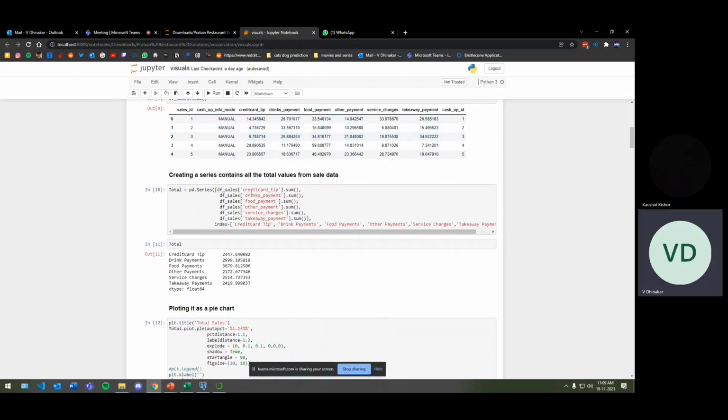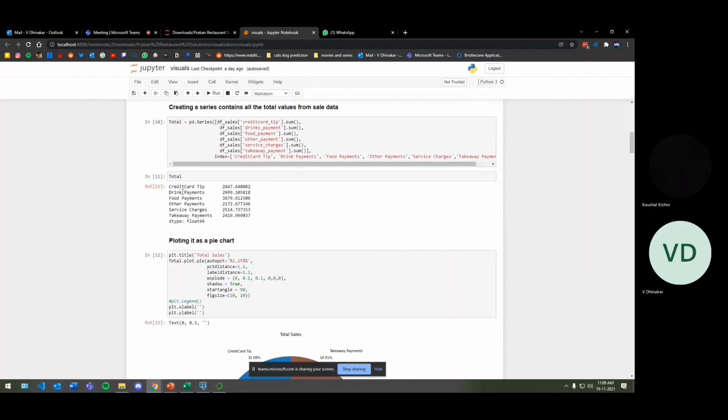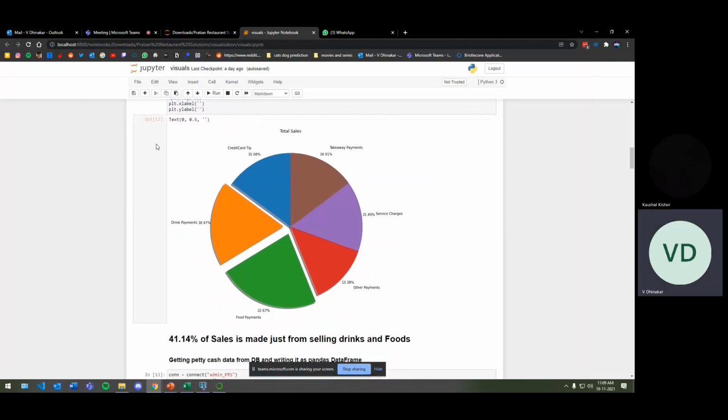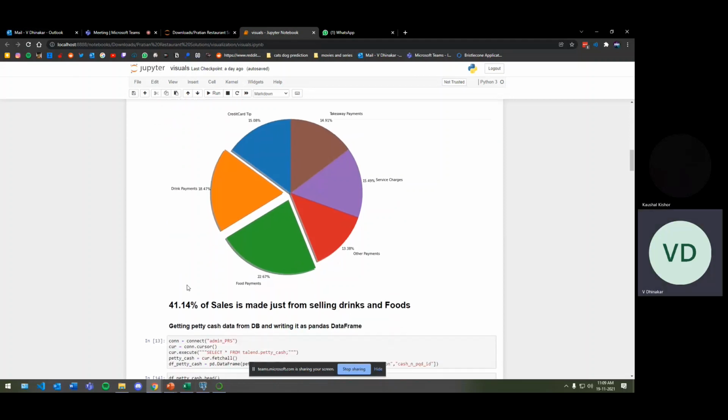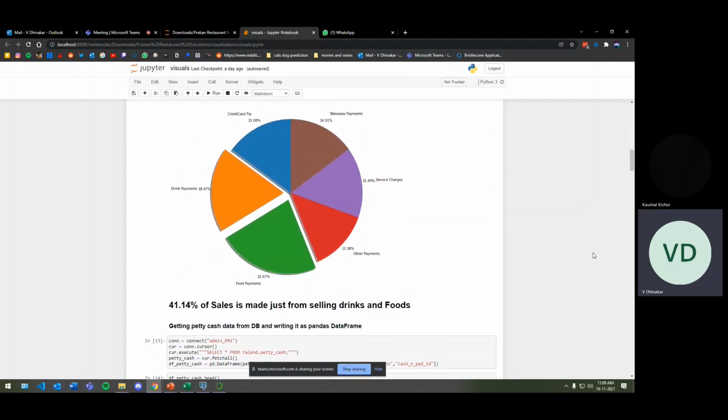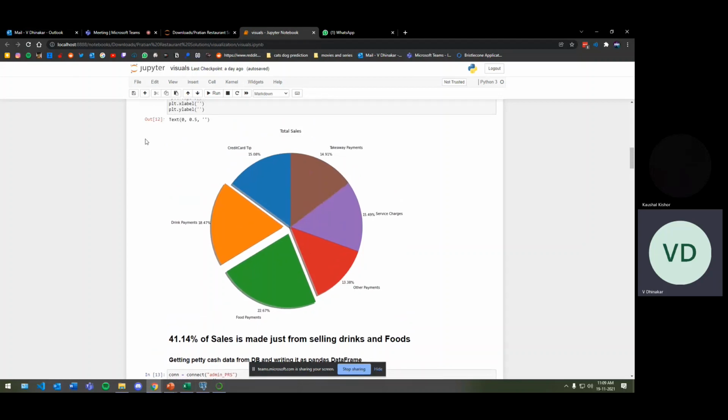Then we are getting only specific values. So we are getting the sum of the total values we have made from credit card, tip, and payment. So we are getting all the total values, and we are writing it as a specific series. From here you can see the series, and we are plotting this series. So this is how we are doing visualization for our data set, from our database. And we are finding a very important insight about the sales data.